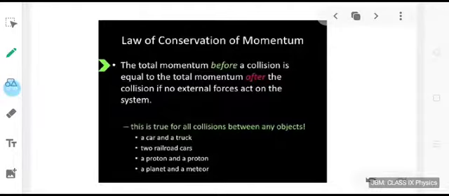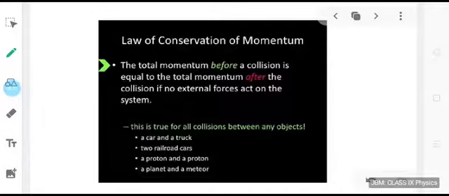During a collision, there is a force applied by one object on the other. Now we all know, whenever one object applies a force on the second object, the second object also applies an equal and opposite force on the first object. Due to these forces, there can be some change in state of both the objects. Change in state means change in velocity. The velocity may increase or decrease.